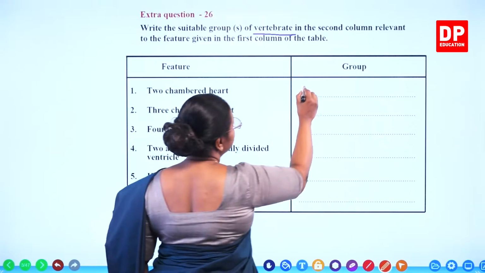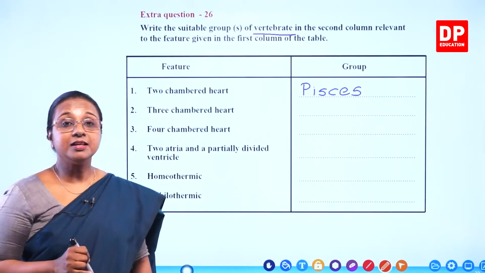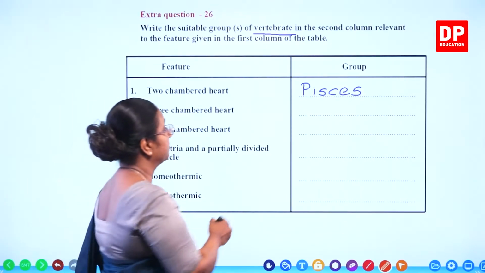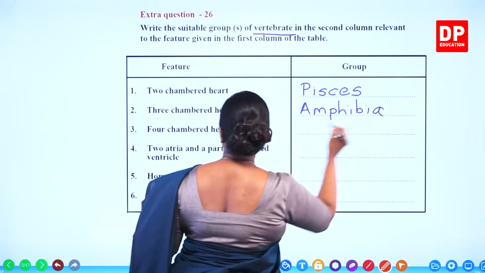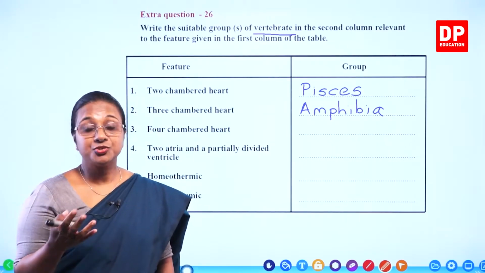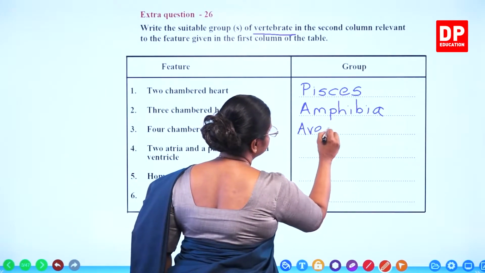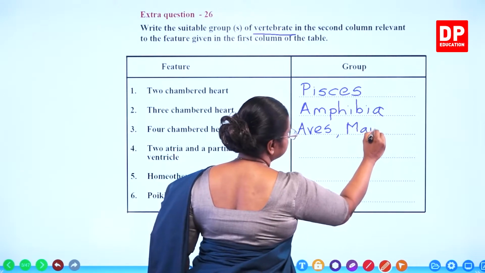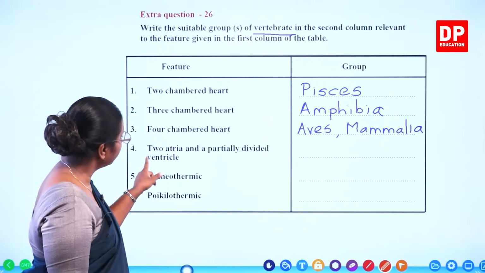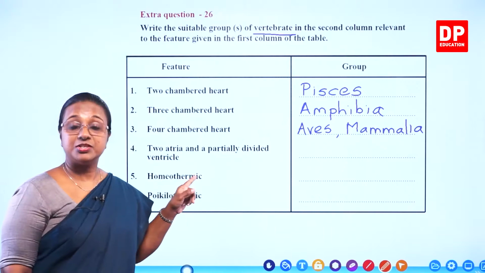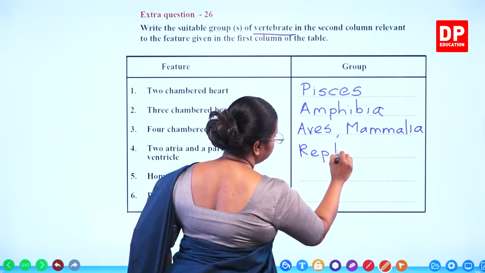2-chambered heart, it is Pisces. Then 3-chambered heart, it is amphibia. Then 4-chambered heart. I told you all it has to be both aves and mammalia. Then the 4th one, 2 atria and a partially divided ventricle. What is that? It has to be reptilia.